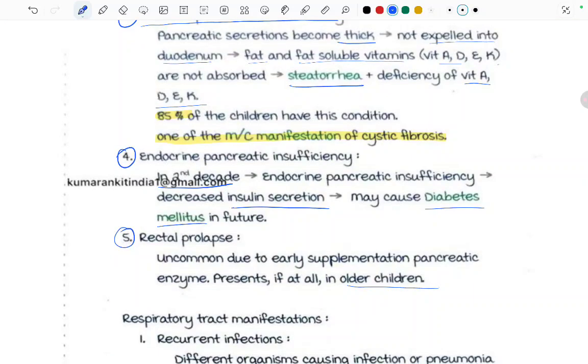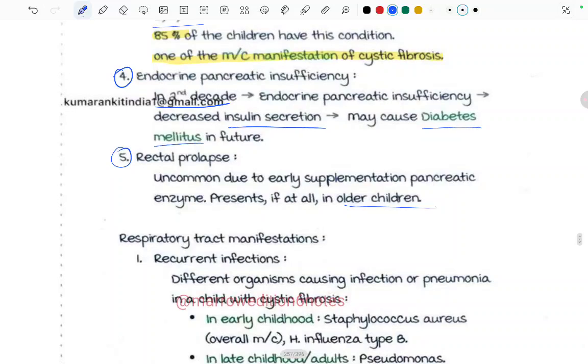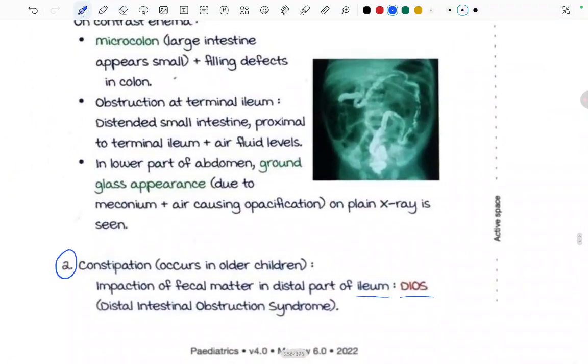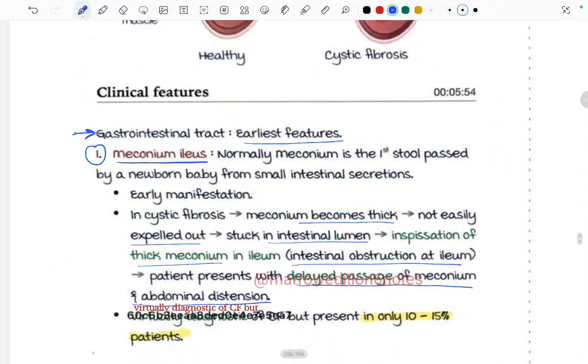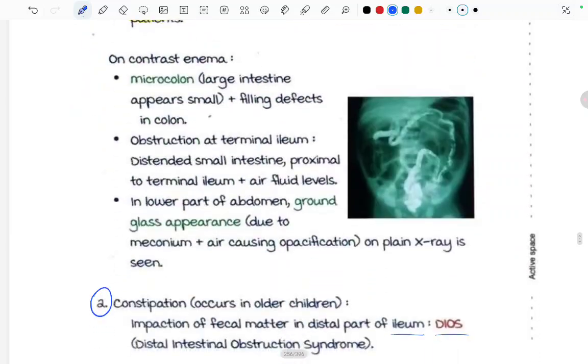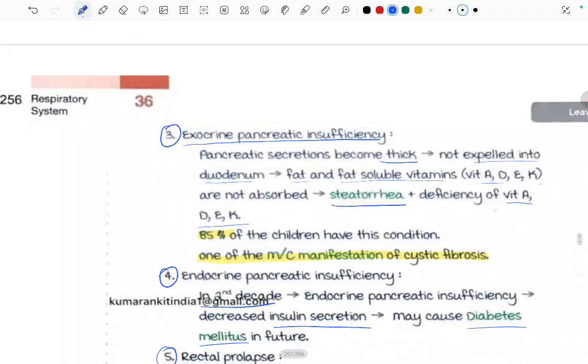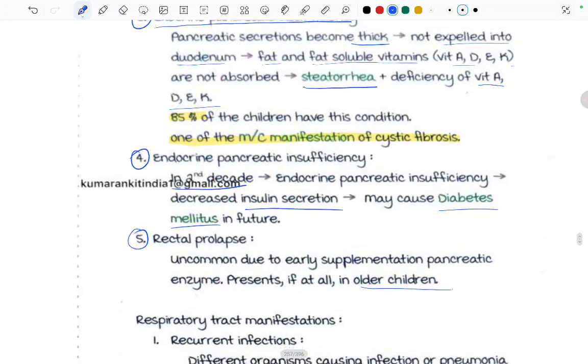This was all the GIT manifestations of cystic fibrosis: meconium ileus, constipation, exocrine pancreatic insufficiency, endocrine pancreatic insufficiency, and rectal prolapse.